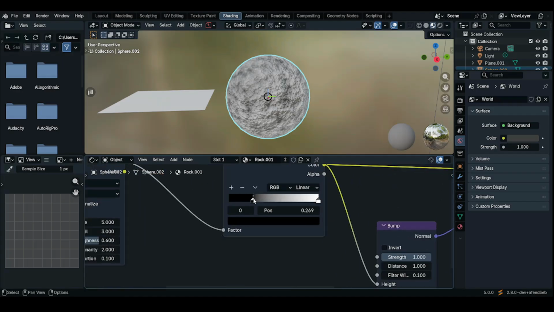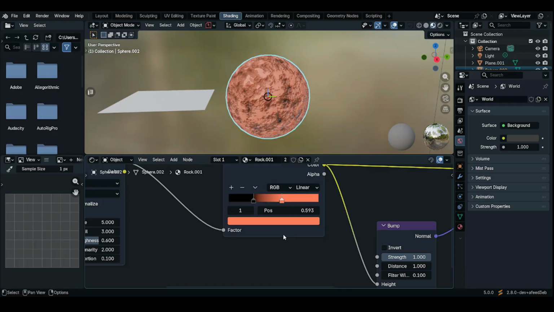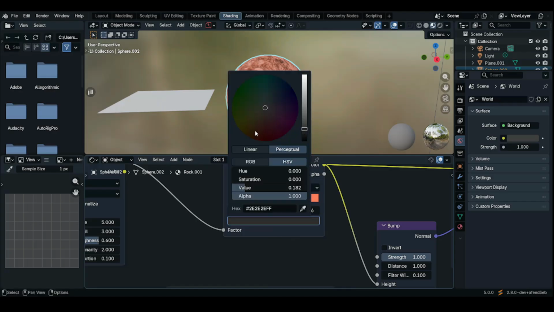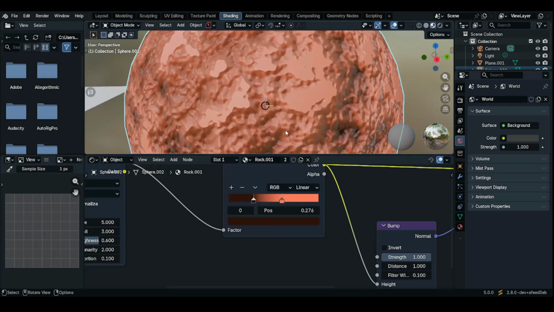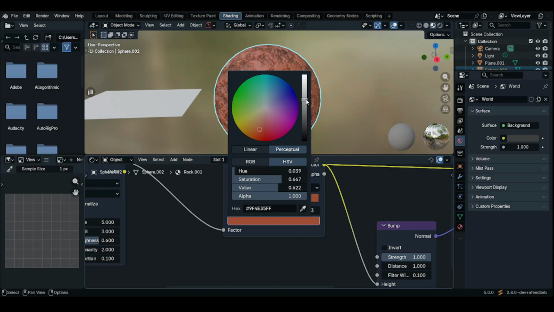And then move this black color forward, and this one to work like so. And then change it from white to brown, and this one from black to dark brown. Again, this one is a bit redder, so make it darker.